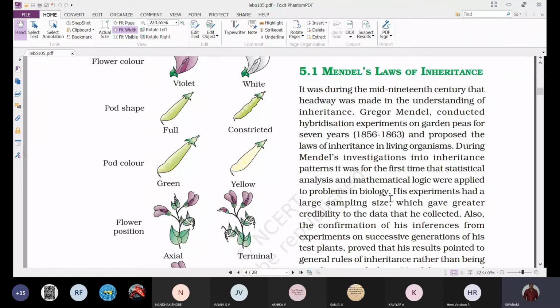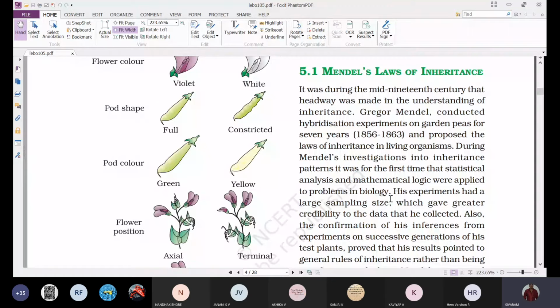It was during the mid 19th century, in the year 1856, that Mendel started his hybridization experiments. He conducted them for about 7 years, from 1856 to 1863, and finally concluded all his findings and published them in the year 1865.